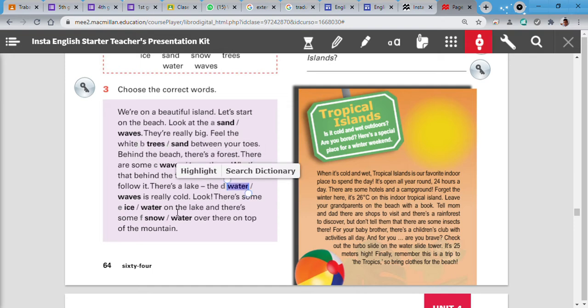There is some ice on the lake, and there's some snow over the top of the mountain. So, opinions. Excellent.